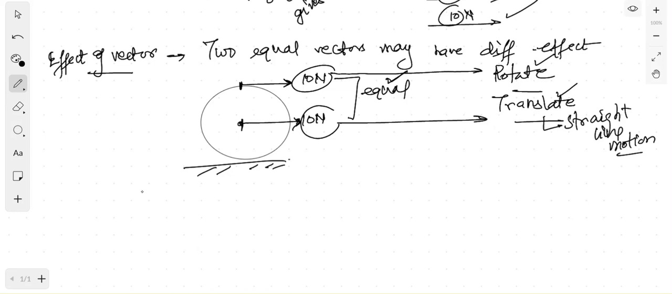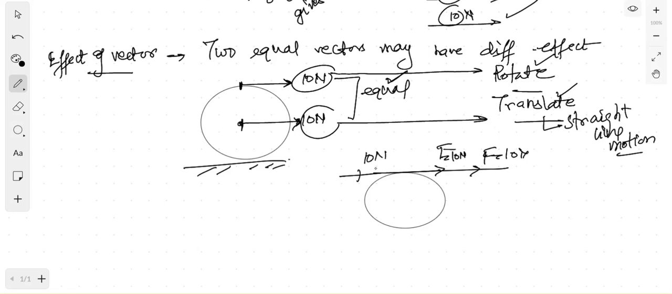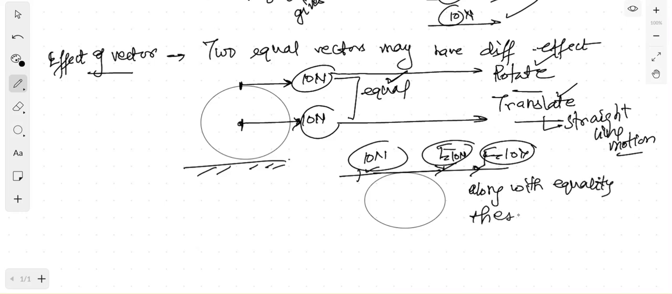Now the next thing is, on the other hand, if this is a wheel and I have applied a force on this line of action, one force applied here, again suppose this is 10 Newton, this is 10 Newton, this is 10 Newton force. Now again, the magnitude of all three vectors is the same and the direction is also the same. It means that these vectors are equal. And in this case, along with equality, these vectors also share the same effect.